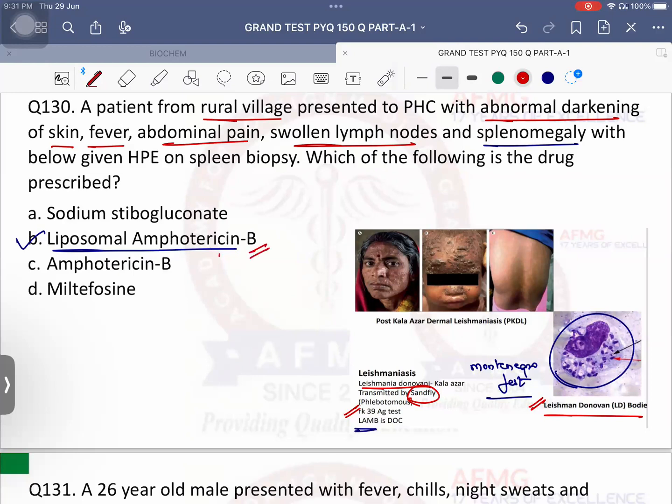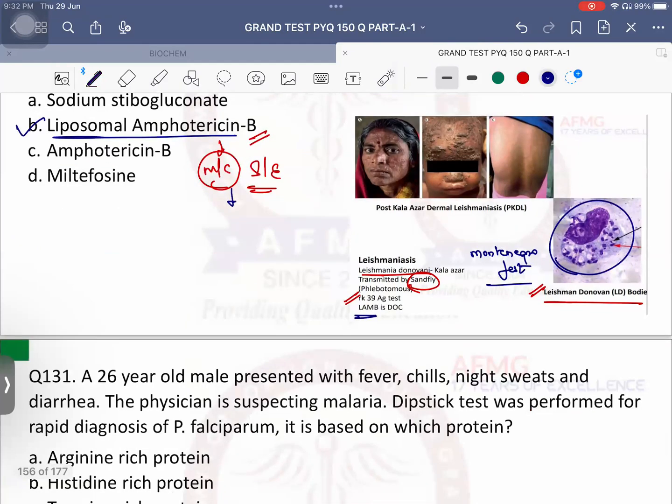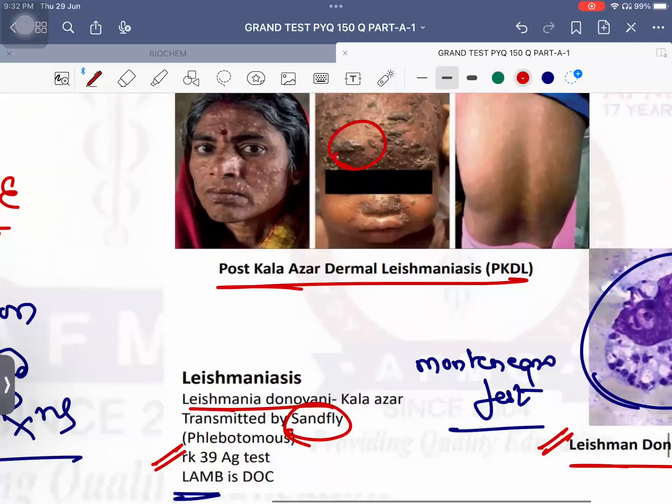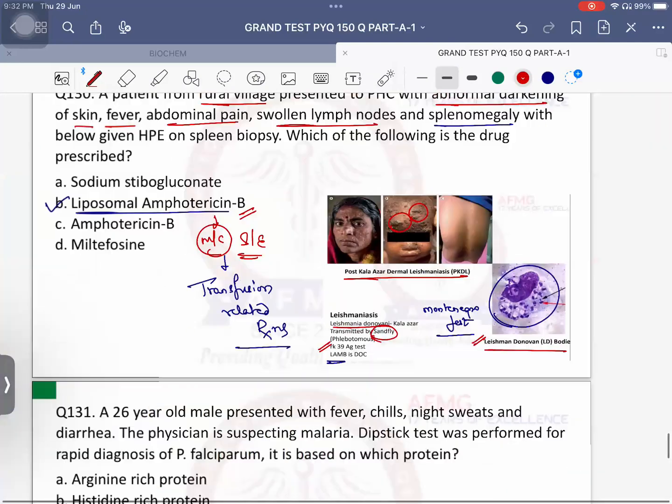Another previous year question: what is the most common side effect of liposomal amphotericin B? Recent question. It is not nephrotoxicity. Transfusion related reactions, please remember. Okay, so transfusion related reactions was the answer. It is the most common side effect associated with liposomal amphotericin B or even amphotericin B. Okay, and if treatment is not given adequately, after 2 years the patient will develop crops of nodules over the skin known as PKDL, post Kala-Azar dermal leishmaniasis.